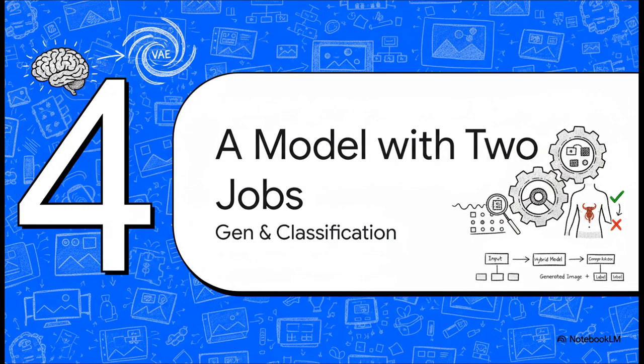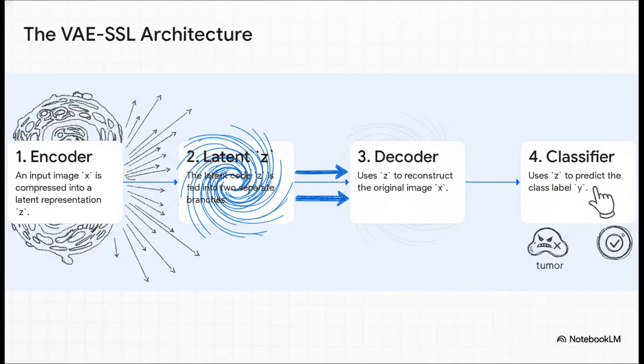Okay, so we've got this powerful generative tool, the VAE. That's great, but how does this help Dr. Ada find tumors? Well, the answer is to build a kind of hybrid model, one that has two jobs at the exact same time, generating images and classifying them. Let's just walk through how this whole thing works, step by step.